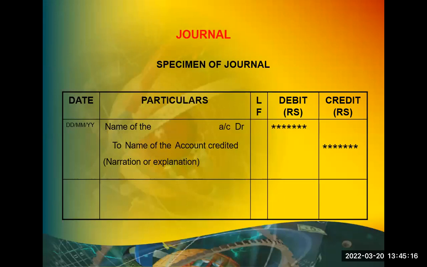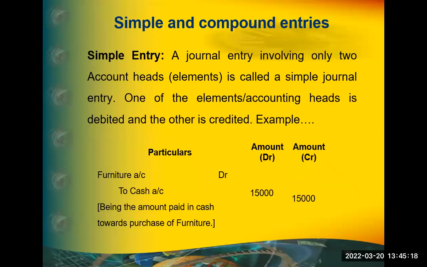Now, how do we record this journal? For that only we have discussed the rules of accounting. Personal account rule says debit the receiver, credit the giver. Real account rule says debit what comes in, credit what goes out.